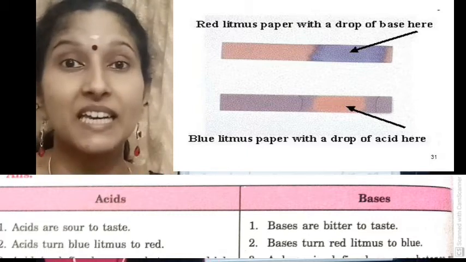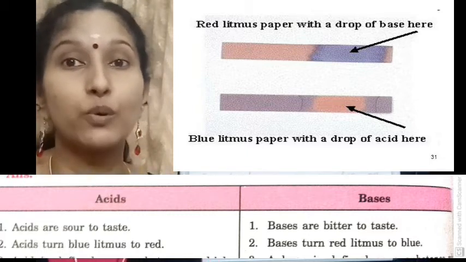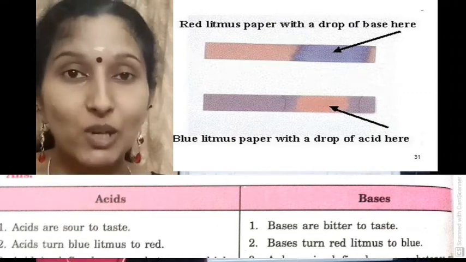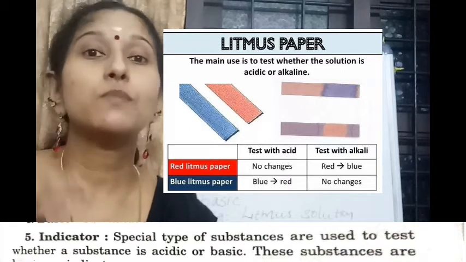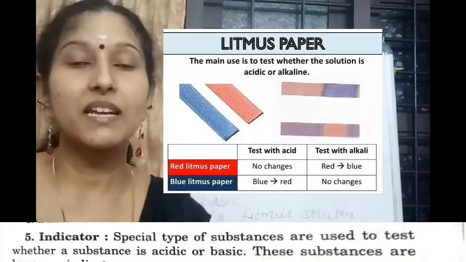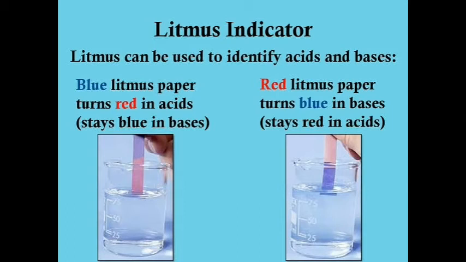What are indicators? Indicators are the substances which we use to check whether the given solution is acid or base. Acid turns blue litmus paper to red and base turns red litmus paper to blue. Acids have sour taste and bases have bitter taste. Litmus can be used to identify acids and bases. Blue litmus paper turns red in acids, stays blue in bases. Red litmus paper turns blue in bases, stays red in acids.